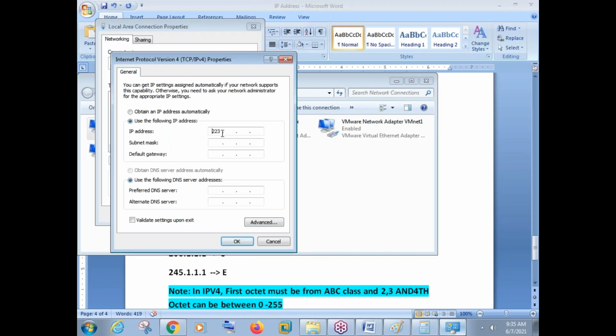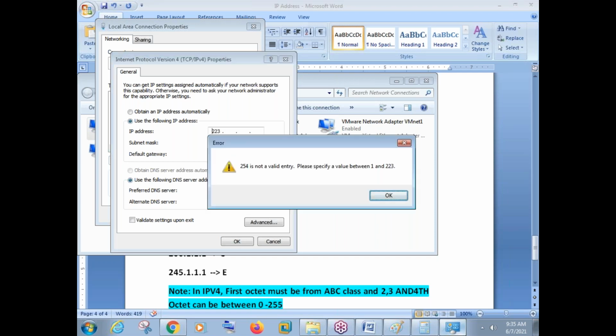So see here, if I say a number like 200.250.254.254, it is accepting 254 in second, third, and fourth octet. It is accepting without any issue. But will it accept 254 in the first octet? No. Once you enter 254 in the first octet, it is sending you a message like 254 is not a valid entry. Please specify a value between 1 and 223.